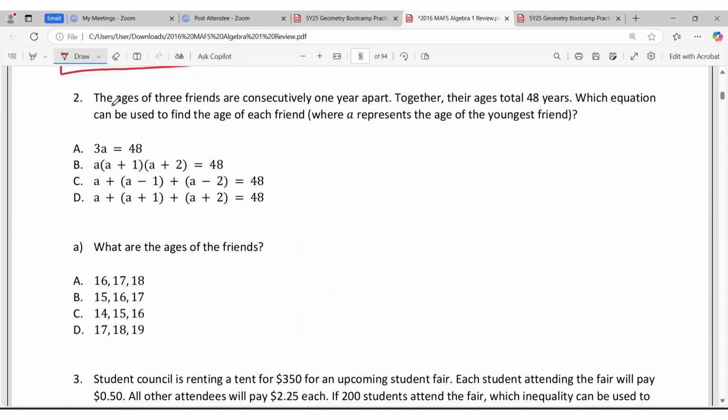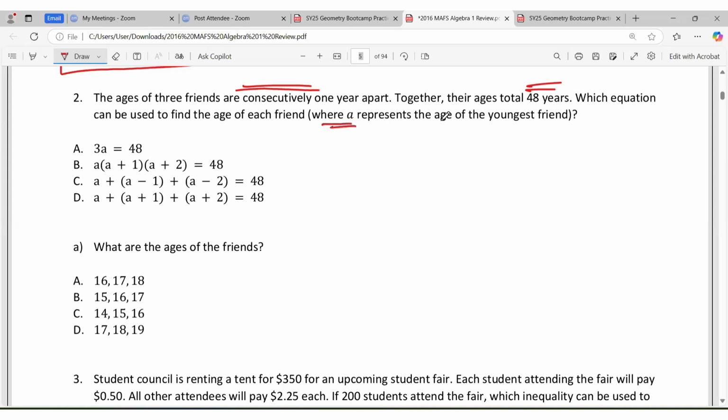Now for this question, it says the ages of 3 friends are consecutive years apart. So consecutive means one after the other, this year, last year, next year, stuff like that. Together their ages come to 48, which can be used to find the age of each friend.